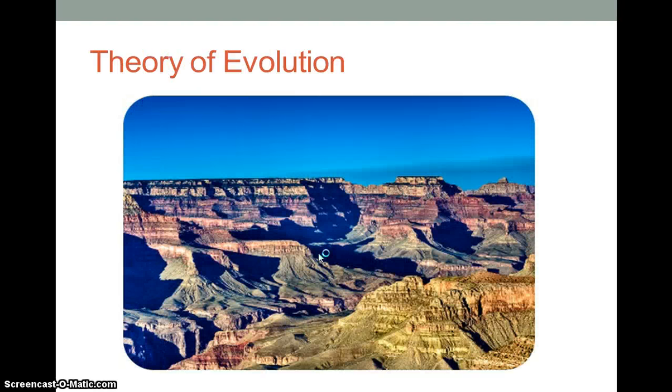Theory of evolution. So this is the Grand Canyon. Think of yourself going on an adventure to the Grand Canyon. As you walk down the Grand Canyon, you're going through each layer of rock, which is a time in history. So that's kind of what Darwin came up with: he looked through fossils and how plants were fossilized and all of that stuff to come up with his theory of evolution.